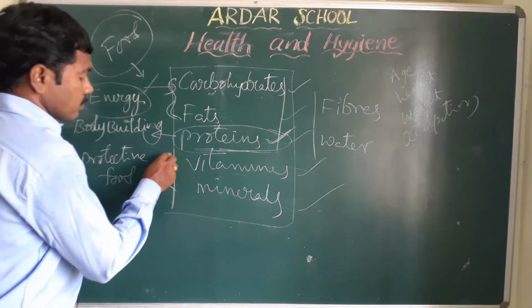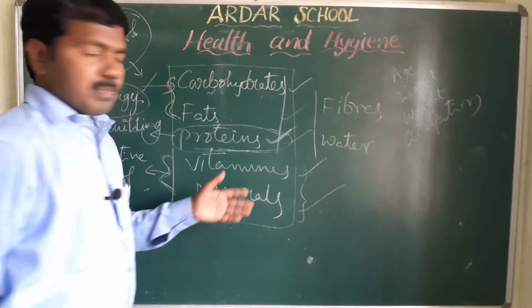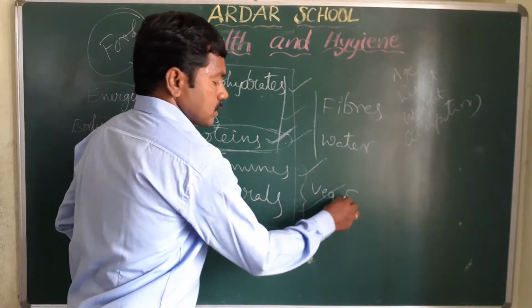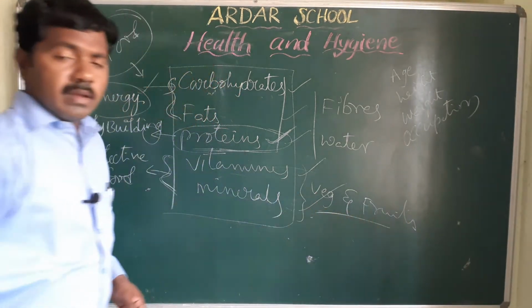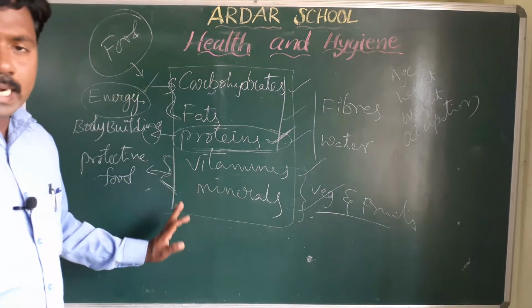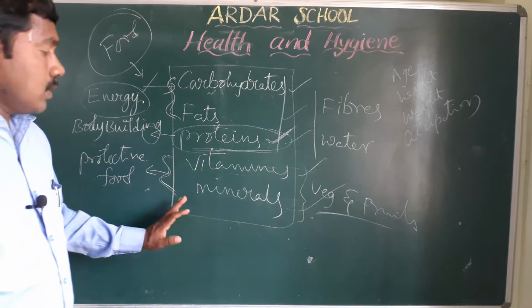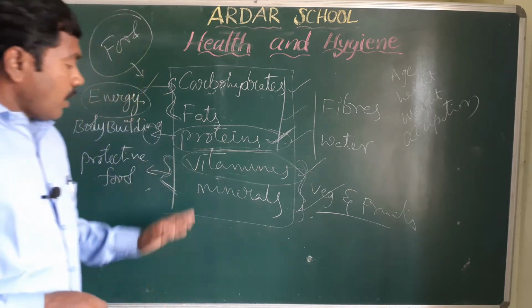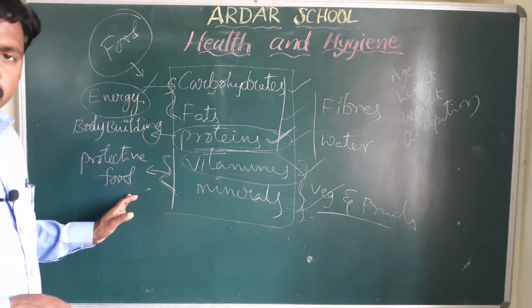Next one, vitamins and minerals. What are the main sources here? Vegetables and fruits. So these are the sources of vitamins and minerals. Vitamins and minerals are called protective foods.